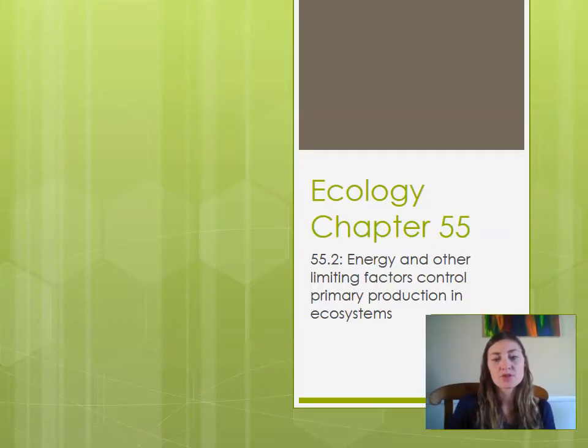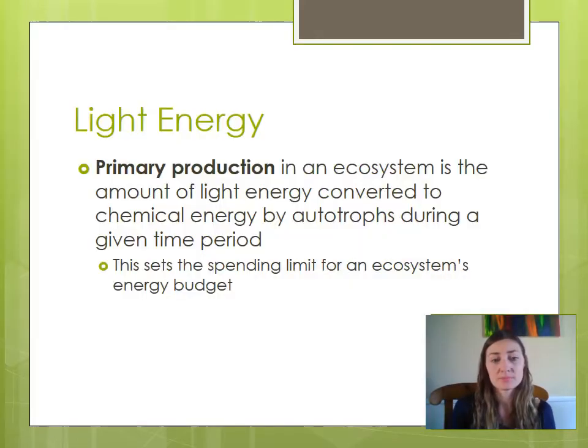So now we're going to shift our energy into talking about how energy and other limiting nutrients and other factors can control primary production in an ecosystem. The spending limit for an ecosystem's energy budget is determined by the primary producers in the ecosystem. So how much light can they convert to chemical energy? Those autotrophs are the ones doing the converting during a given period of time.